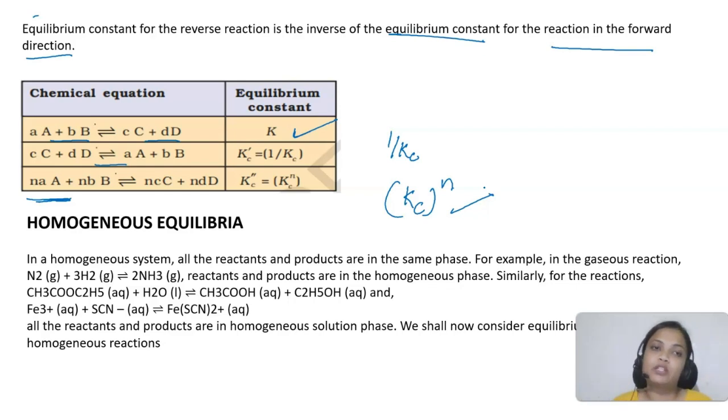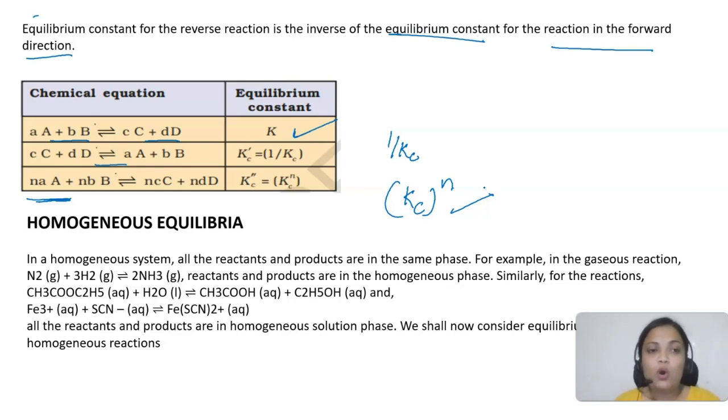Questions based on this are also asked, alright. So keep that in mind: how to find out the equilibrium constant Kc, and what changes we make if we reverse the reaction or if we multiply it with some number. Okay. Now let us talk about homogeneous and heterogeneous equilibria.